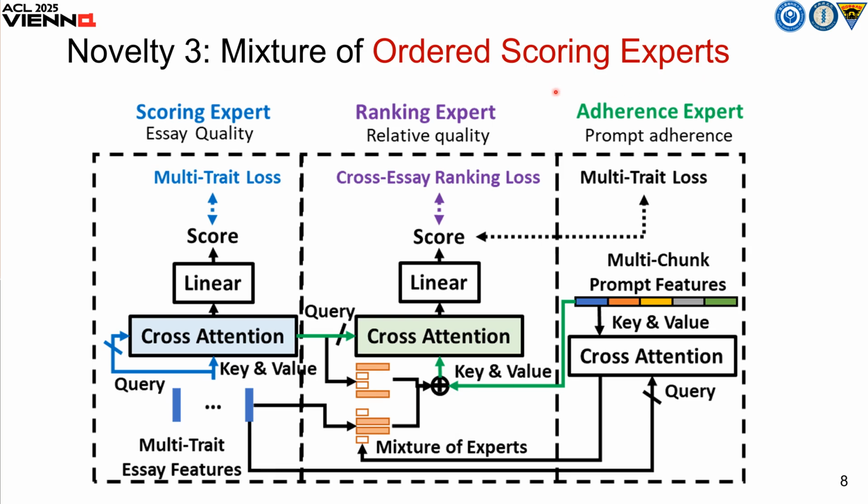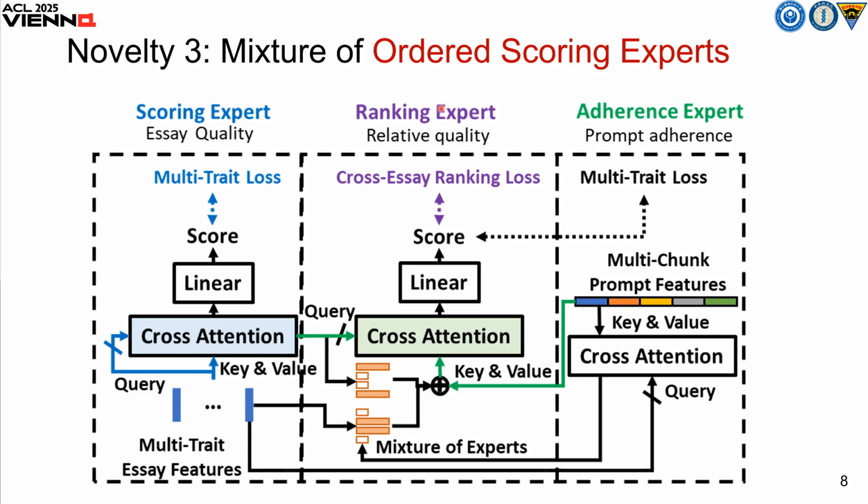It combines two ideas. One is order scoring aspect. We design 3 aspects. Scoring aspect. It evaluates the essay quality. It uses cross attention over multi-trait essay feature and additionally includes a multi-trait loss.